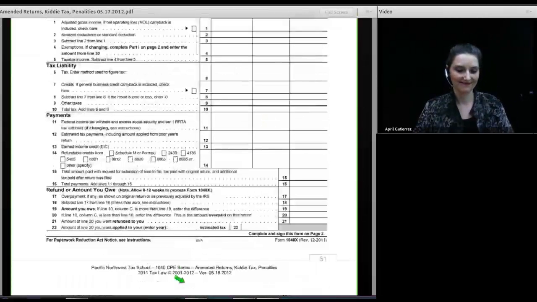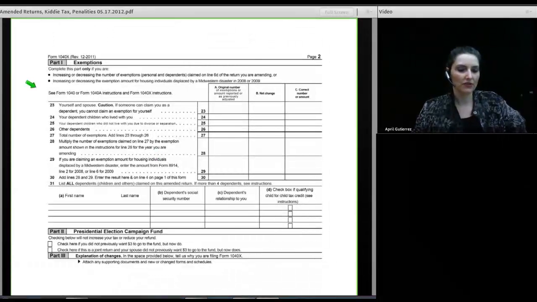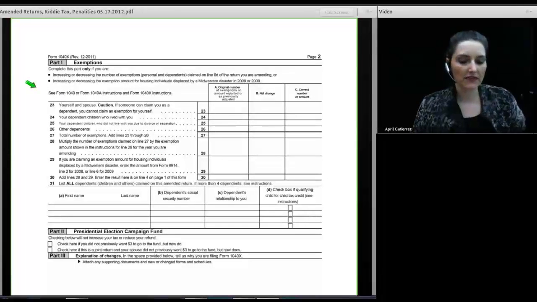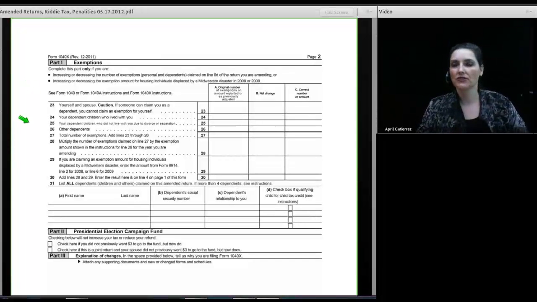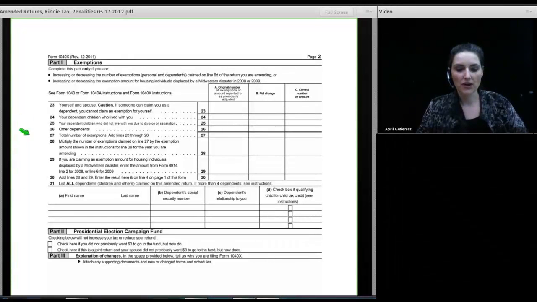So moving on to the next page, Part 1 on page 2 has to do with changes in the number of exemptions. How many exemptions did you claim on the original return? How many exemptions are you now claiming on the corrected return? And if you are adding a dependent on the new return that was not on the original return, what is their name, social security number, relationship, and are they a qualifying child for the child tax credit?